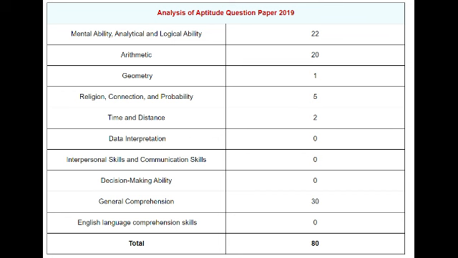So this is the syllabus of the UPSC 2021 and the analysis of the papers from 2013 to 2019.